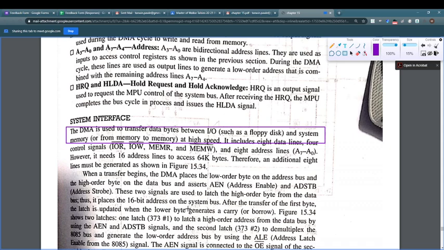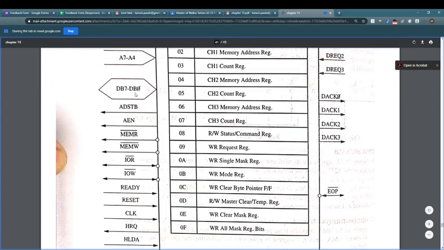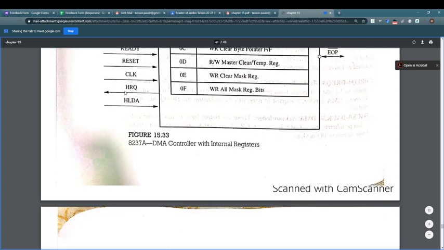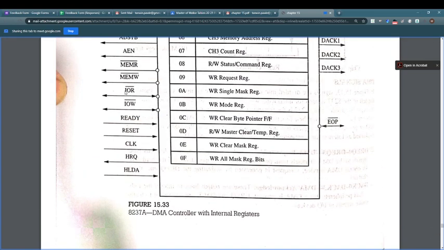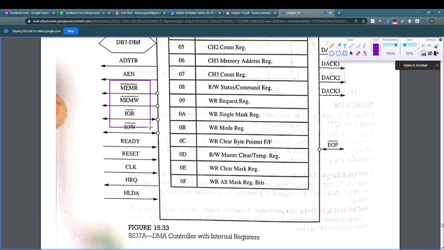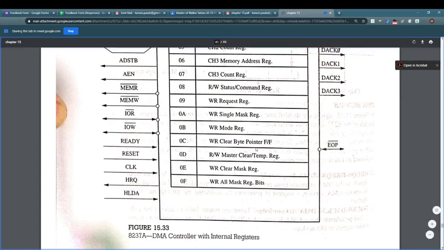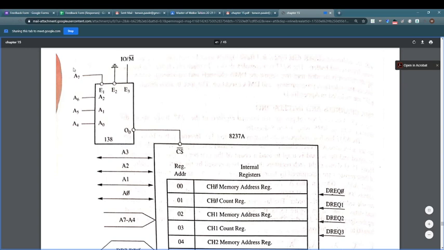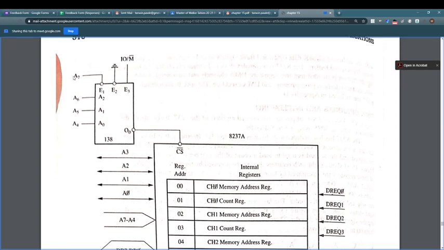It includes 8 data lines, that is DB0 to DB7. We have seen DB0 to DB7. It has 4 signals. Which are these 4 signals? Memory read, memory write, input output read, input output write. Apart from this, it has an 8 line address bus, which is A0 to A7. However, it needs 16 address lines to access 64 kilobytes of memory.